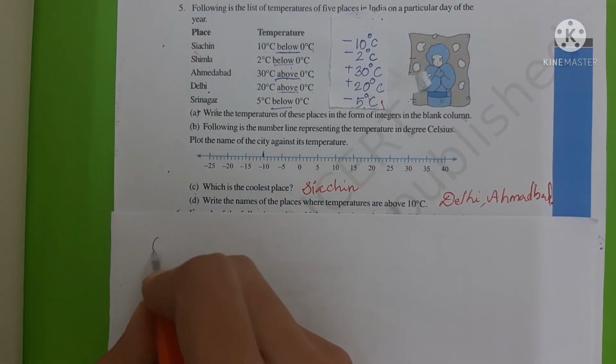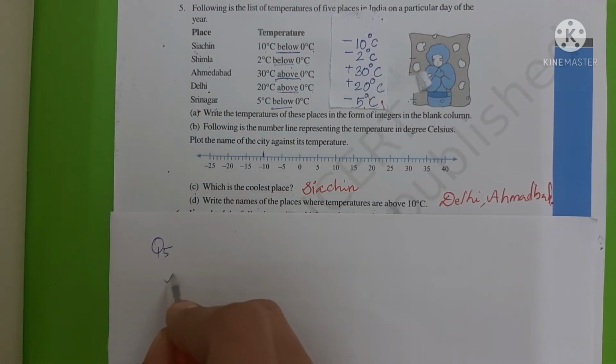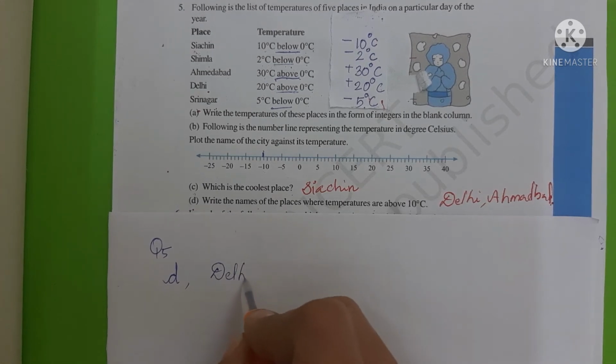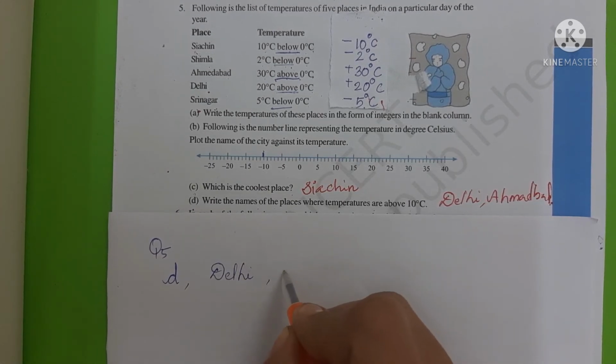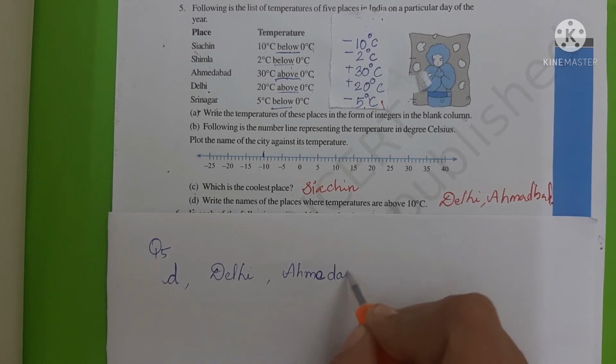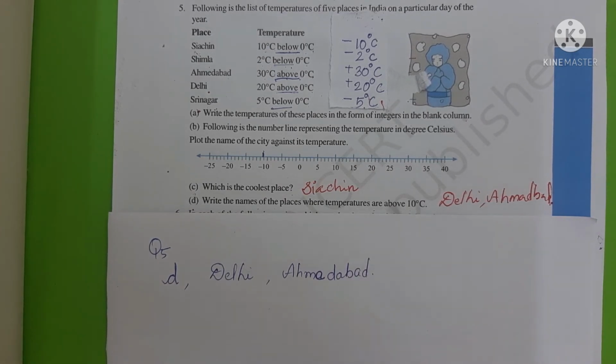So for question number 5 part D, the answer is Delhi and Ahmedabad, because Delhi's temperature is plus 20 degrees Celsius and Ahmedabad's temperature is plus 30 degrees Celsius.